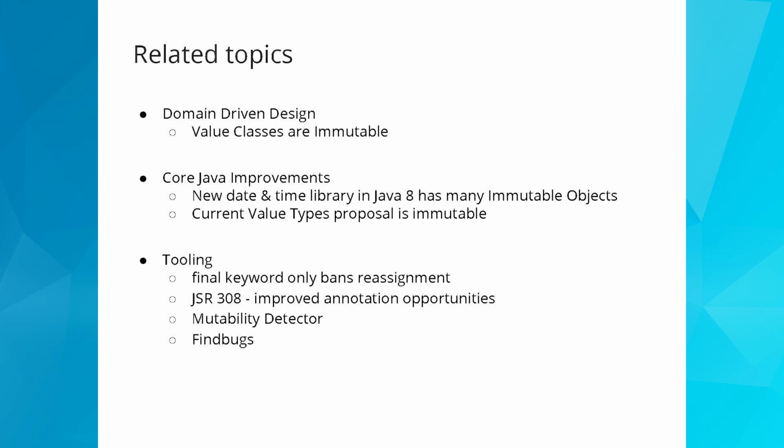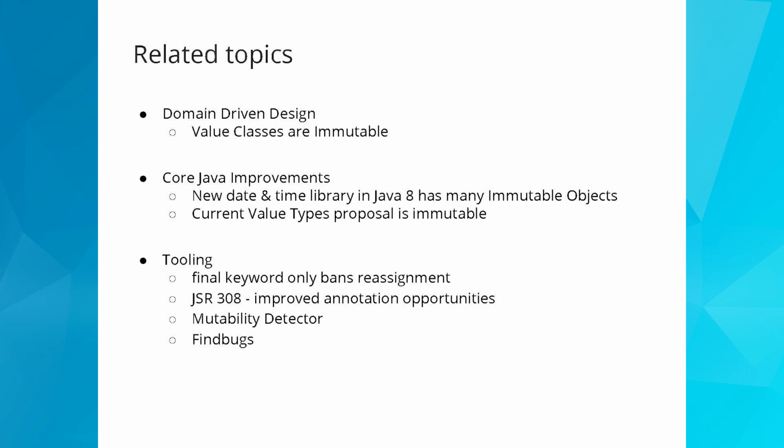A lot of the improvements in core Java libraries over the last release or two have started moving towards using more immutable objects and immutable value types. So there's a new date and time library in Java 8 and a new Optional class in Java 8, both of which are immutable classes. And there's a value types proposal which is proposed to be introduced in Java 10, and the value types proposal suggests that every value type should be immutable.